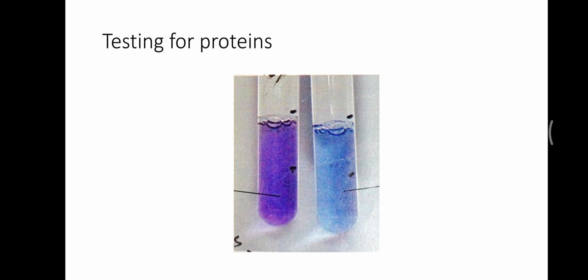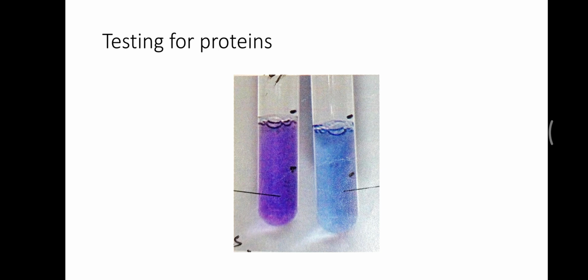Fats are also like carbohydrates, but they have less oxygen in proportion to hydrogen. And we can test fats by using ethanol, which is a kind of alcohol. Proteins are different due to the addition of nitrogen, because carbohydrates and fats don't have nitrogen in them. And we can test proteins by using biuret solution. The color of blue biuret will turn into violet color if protein is present.